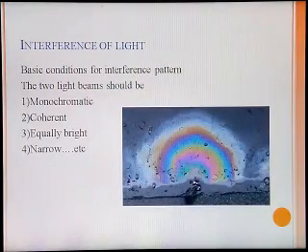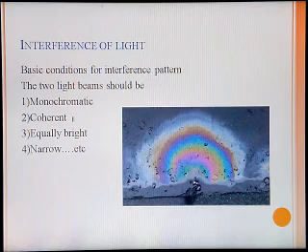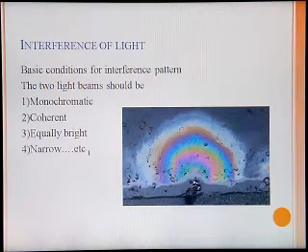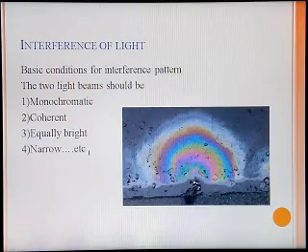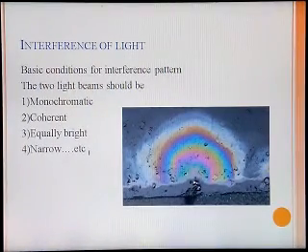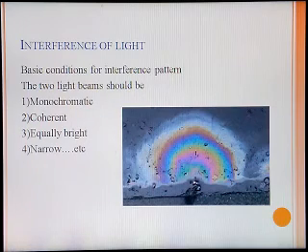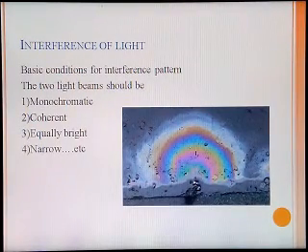Whenever we study interference patterns, the basic conditions needed to get the interference pattern are that the two light beams should be monochromatic, coherent, equally bright, narrow, etc. Usually in the rainy season, we find colored fringes on dirty water where oil gets spilled. Whenever oil is spilled, it spreads on the surface, forming a thin film, and interference of the light incident on it takes place. This interference of light due to the thin film is what we are going to study in detail.